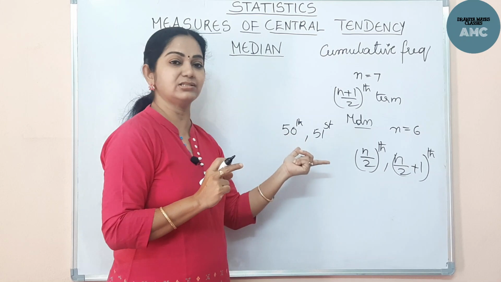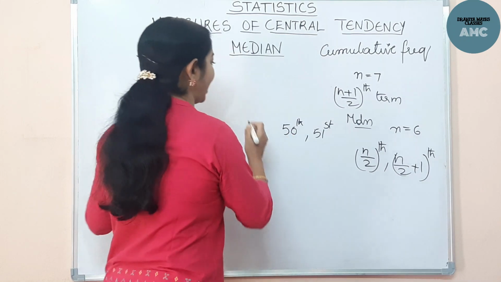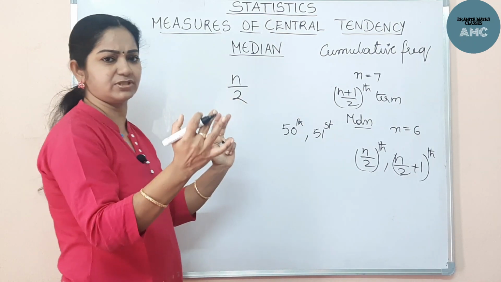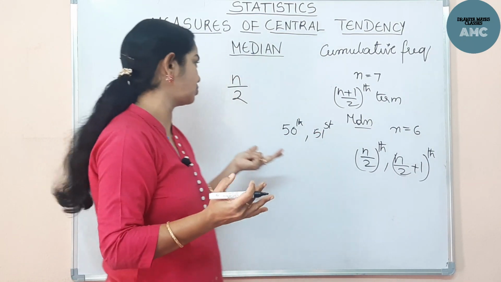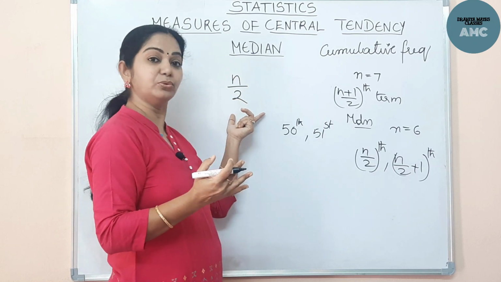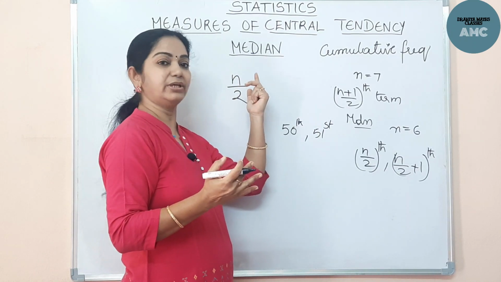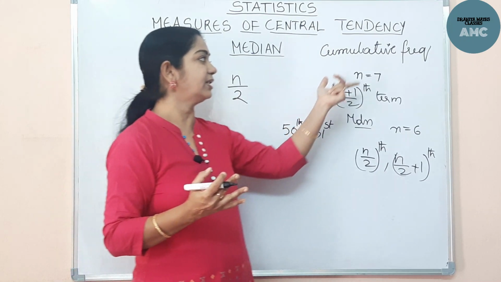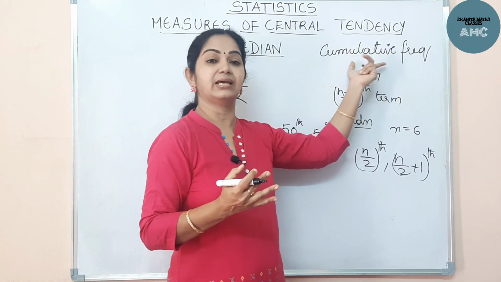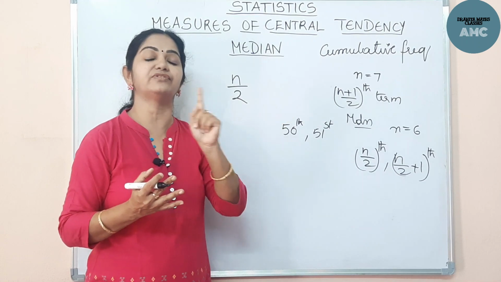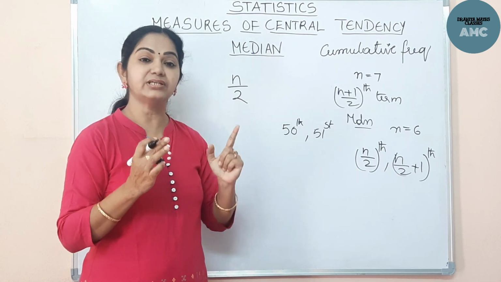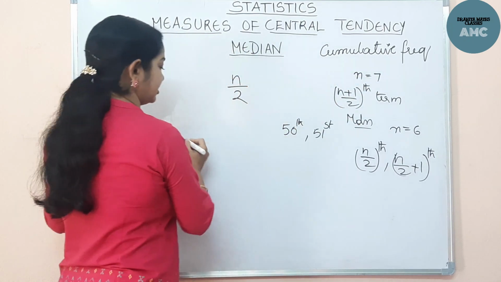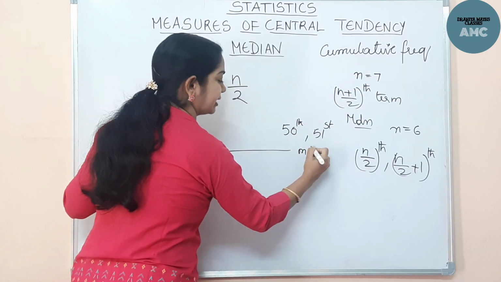Then, with the total observations n, whether they are 100, 200, and so on, we take n by 2, and find in which class interval the cumulative frequency exceeds the n by 2th value for the first time. That class interval is denoted as our median class.